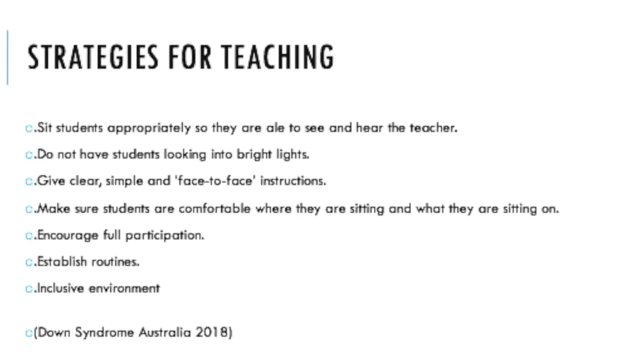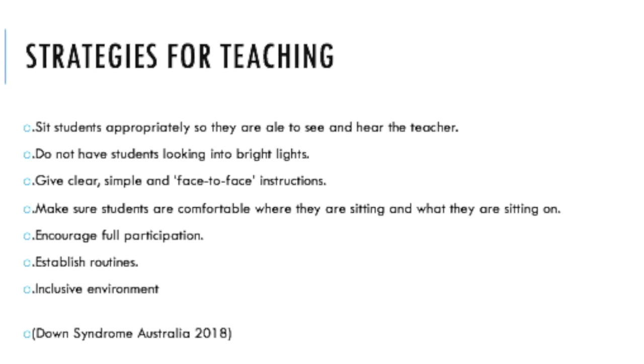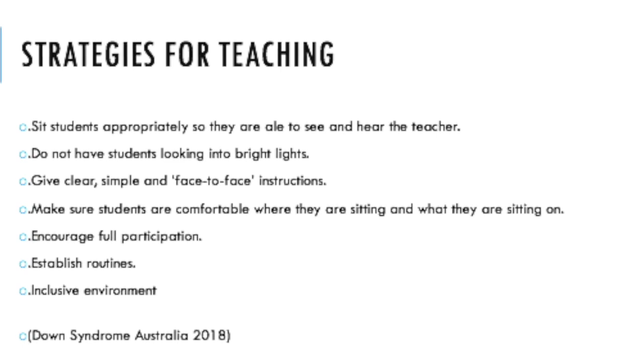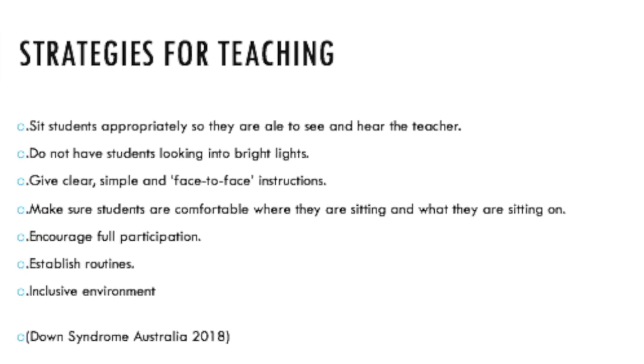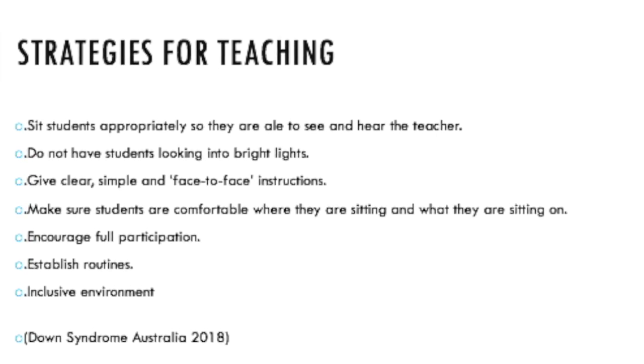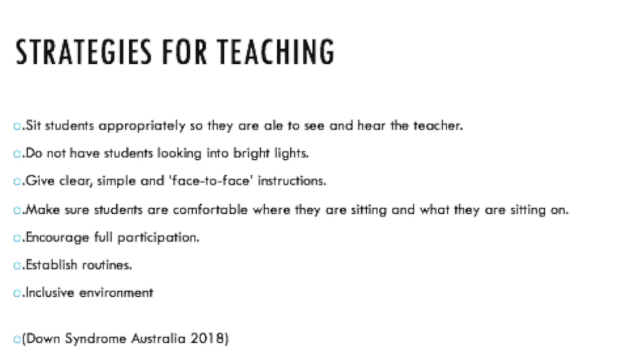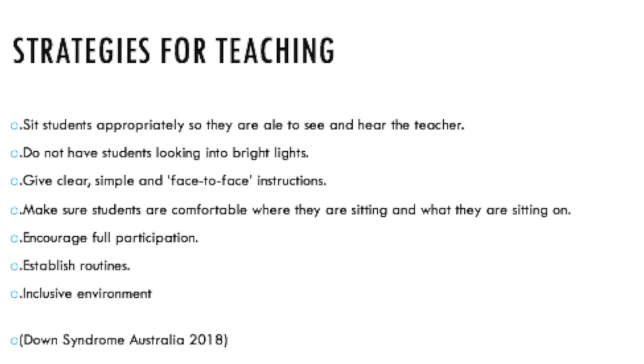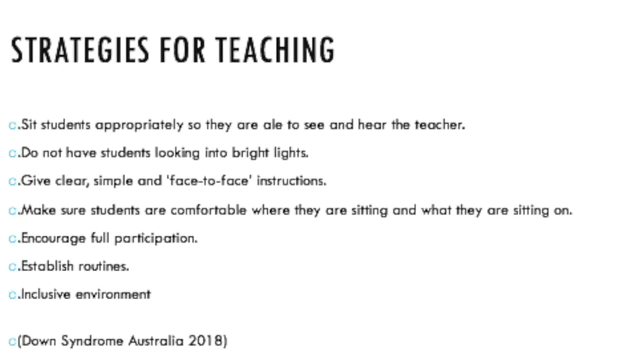Encourage full participation. This can be done by differentiating lesson content to allow each student to participate as well as succeed at their own level. Establish routines. So this is allowing students to understand structure as well as the routines early in their learning environments and journeys. Lastly, we must ensure that the environment in which we build is inclusive and welcoming for all students. All of these strategies and more can be found on Down Syndrome Australia as well.